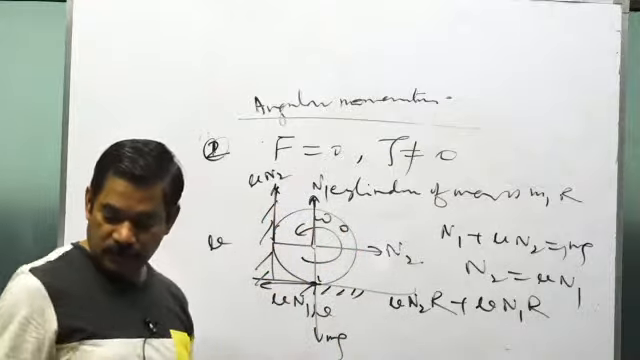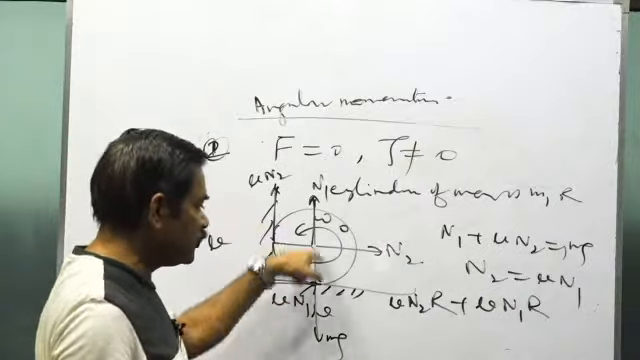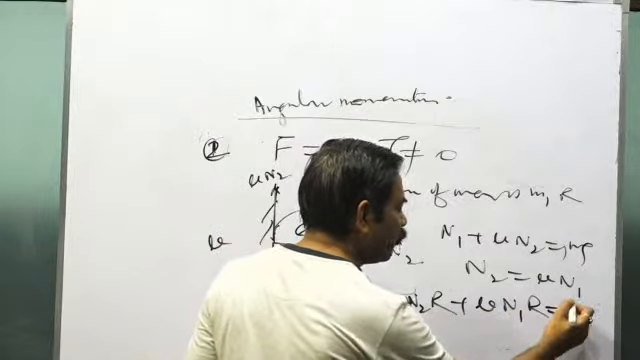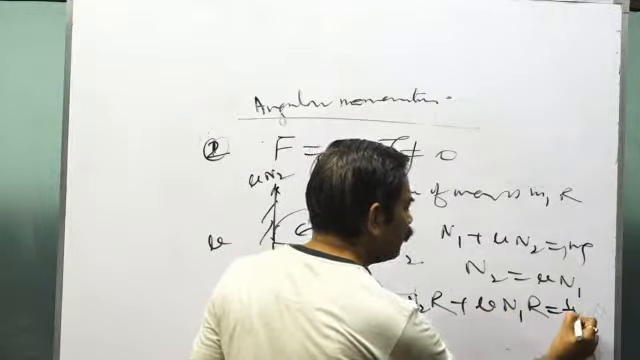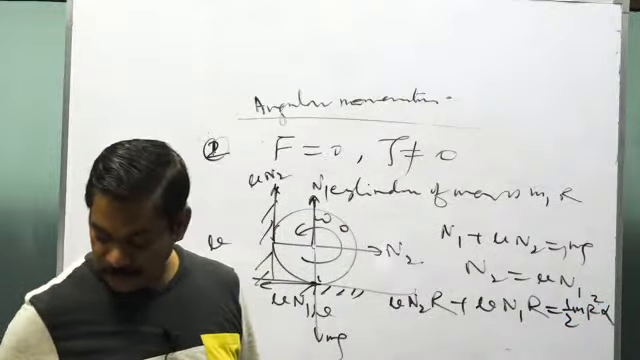Clockwise sense. Both the torques are of clockwise sense. So these torques will be equal to what? I alpha. I will be equal to what? I will be equal to half mr square into alpha. Keep the value of n1 and n2 from here.